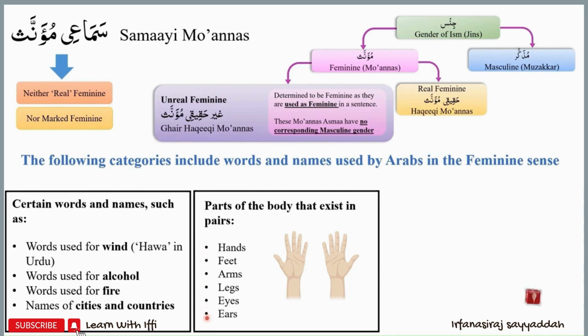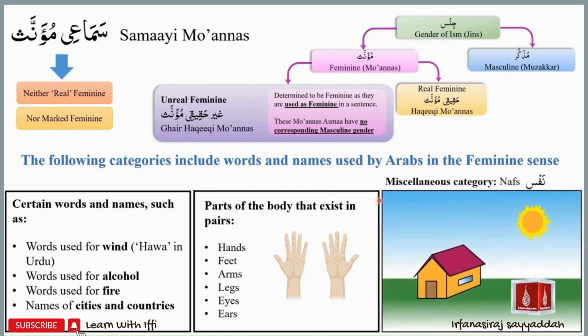All of these parts of body are the ones that exist in pairs, and that is a clue that they will be used as feminine in a sentence because they're examples of samai muannas asma. In contrast, parts of the body that do not exist in pairs, such as tongue, nose, head, will be used as masculine in a sentence.